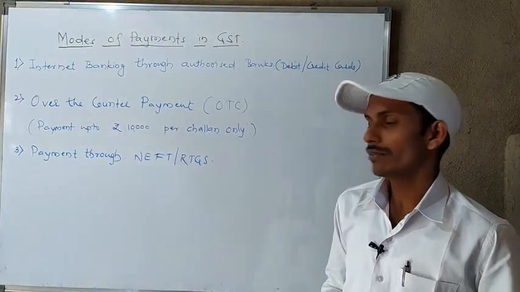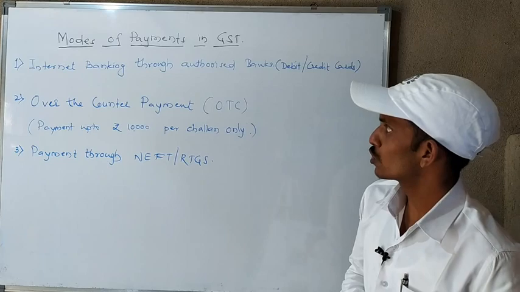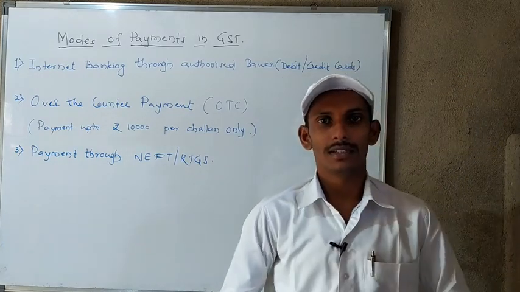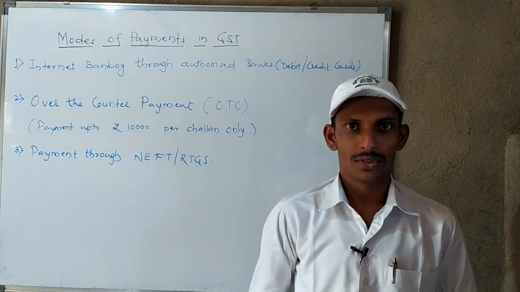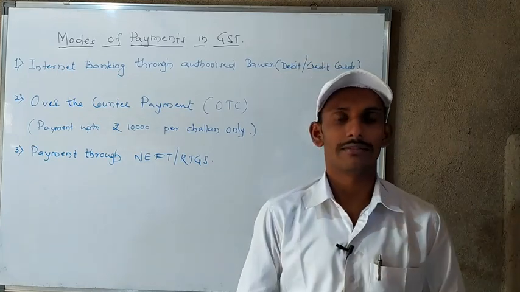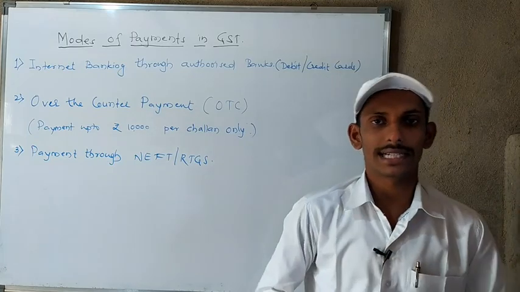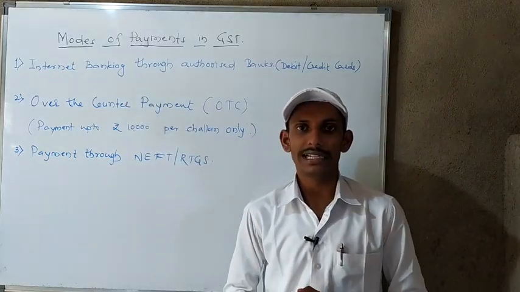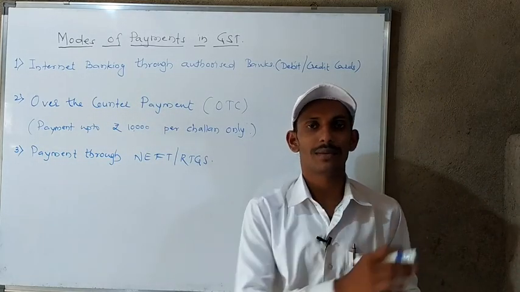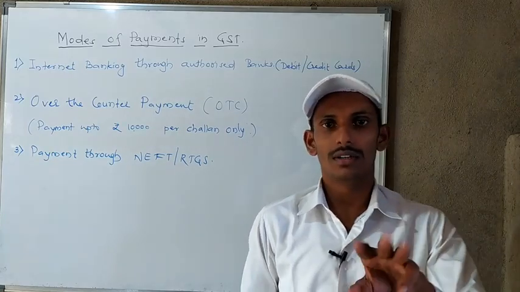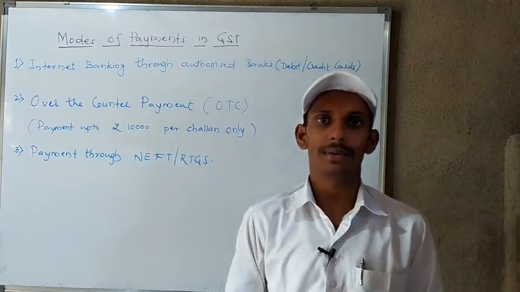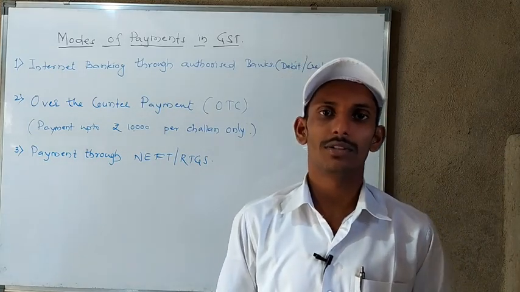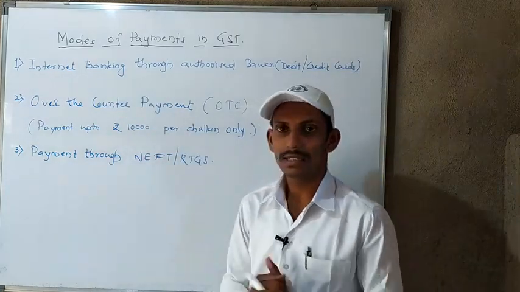Next, we'll discuss a very important concept, that is the modes of payment in GST. As we know, the taxpayer needs to make payment to the government or tax department. So what are the modes available to make the payment by the taxpayer to the government? Here 3 modes are available in India. As we know, the taxpayer needs to make payment electronically. So via electronic means you can make the payment, and 3 modes are available for each and every registered person to make the payment to the government. So these are the 3 modes.